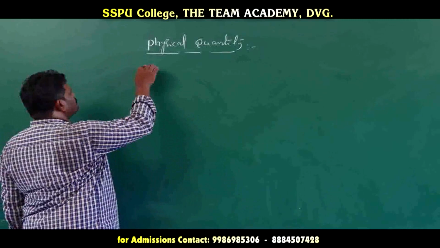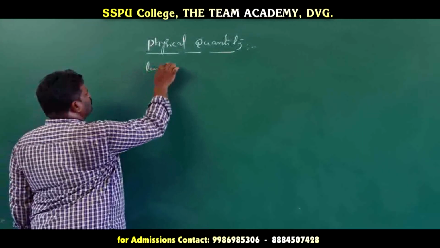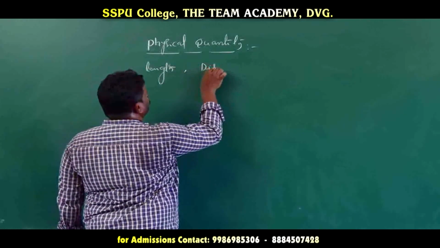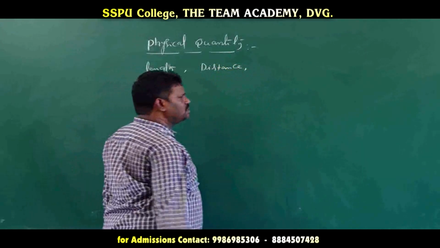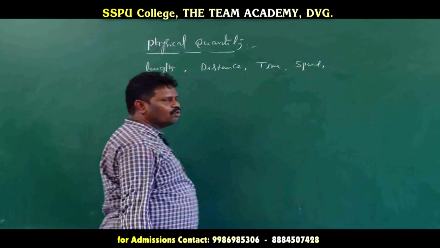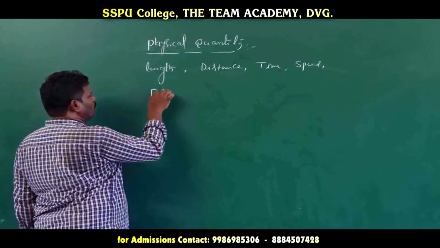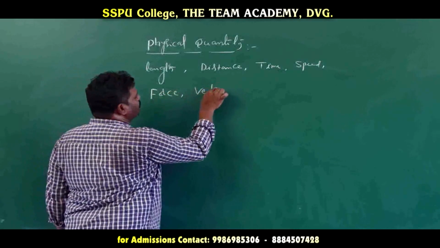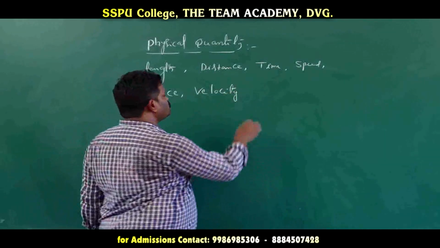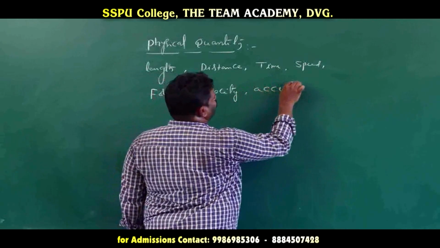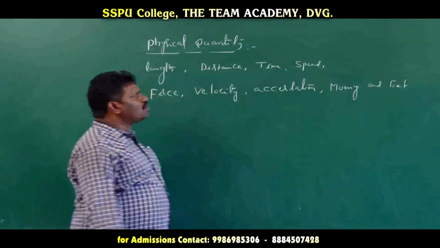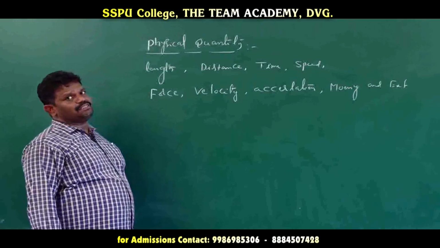Among these physical quantities are length, distance, time, speed, force, velocity, acceleration, etc. These are all physical quantities.